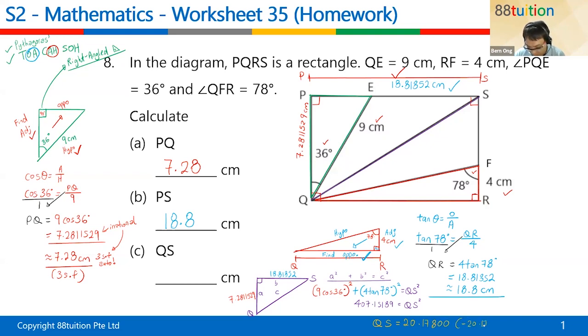Negative 20.17800 is rejected, because every time you use square root there will be a plus and minus. This is an irrational number. One more step: you have to reduce it to 3 significant figures, so it's 20.2 centimeters. Give it to 3SF, so it's 20.2. Can you see or not, children? This is supposed to be purple.